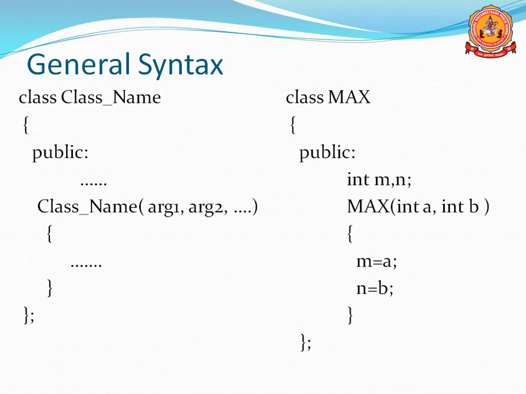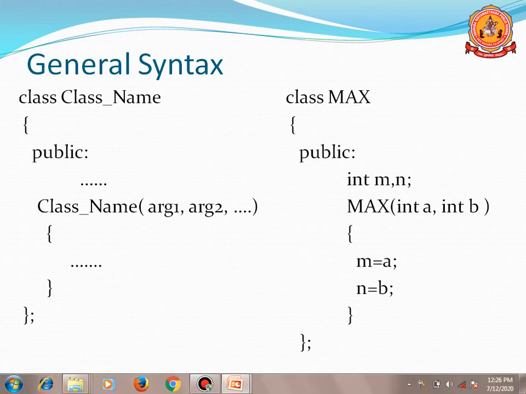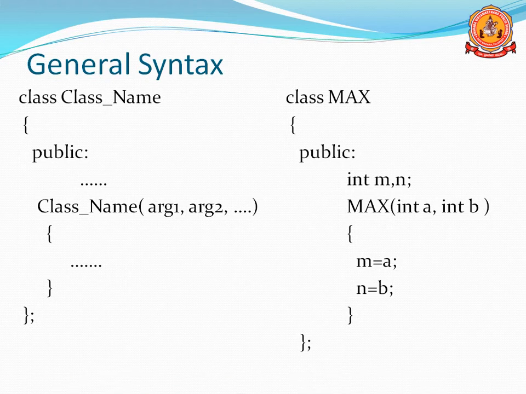You can see a small coding example here. Class Max, where Max is the class name. Then open curly bracket, then public section. Max(int A, int B): int A and int B are the arguments for the constructor. The constructor name is Max. Remember that the name of the class and the constructor name should be the same. So Max is the constructor name with two arguments, int A and int B.